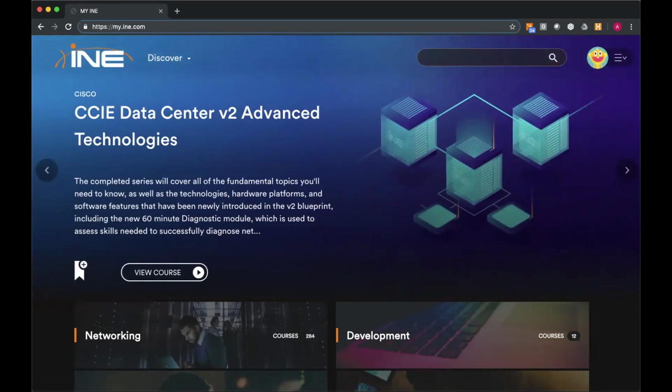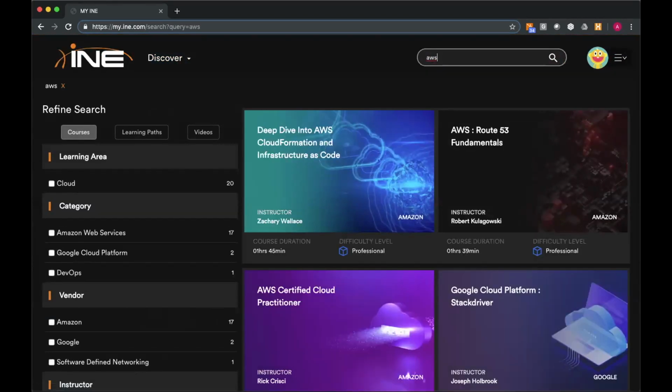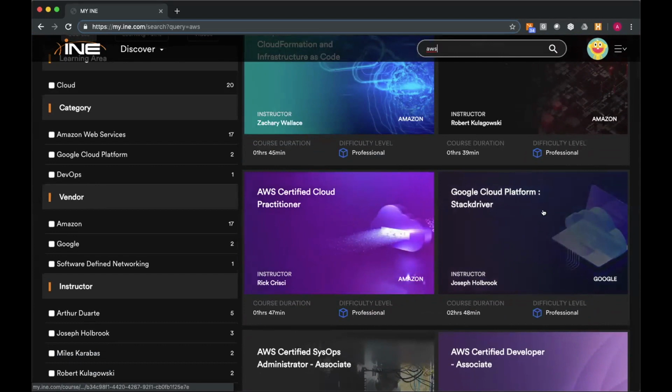So when we search, will it look for a keyword within the course as well? Yes. So if, for example, and I'll just go ahead and use that AWS keyword as well, which I know is a topic, but when we take a look at these courses, there's, for example, that Google course that shows up. That's because there is a video section within that that is dedicated to AWS.